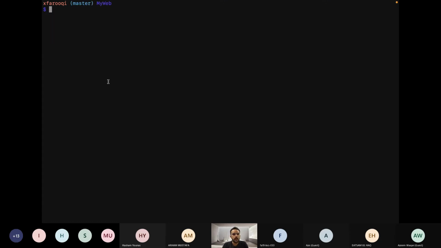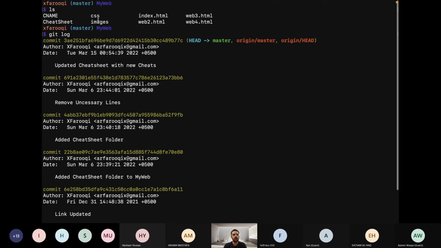We will resume our work. It's the same thing, nothing changed, but I chose this repository because it has a lot of commits in it. So to understand the Git log command, I think this repository is a good choice. Okay, if I enter git log, you can see all the changes.